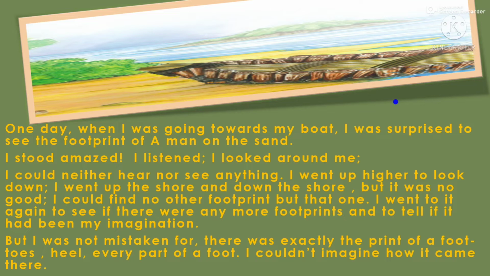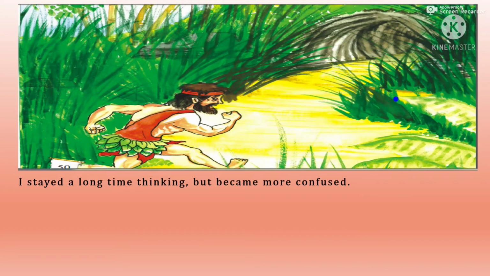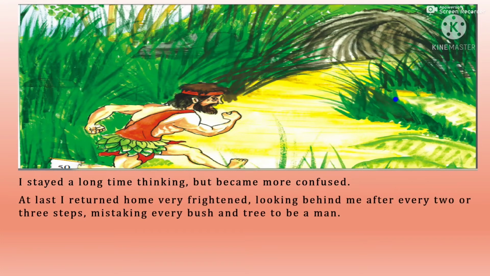There was exactly the print of a foot because there were toes, heel, every part of a foot was there. So I could not imagine how it came there. So he could not imagine how the footprint came there. I stayed a long time thinking but became more confused. So he stayed near the footprint for a long time and he became more confused by seeing the footprint. He thought, how could the footprint come here?